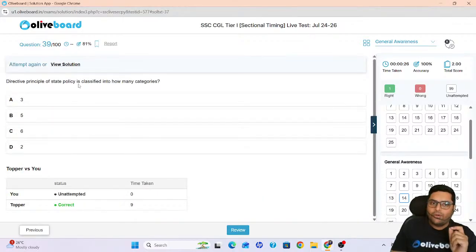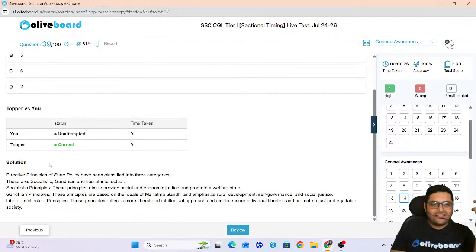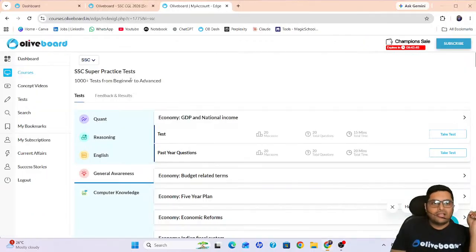Directive Principles of State Policy are classified into how many categories? This was a halwa question. This question was what I would say is payasam. Why? How many of them? Three, correct? Socialist, Gandhian, and liberal intellectual.